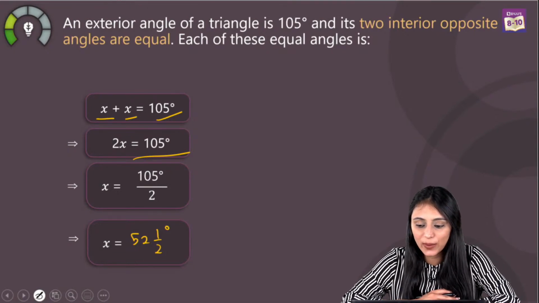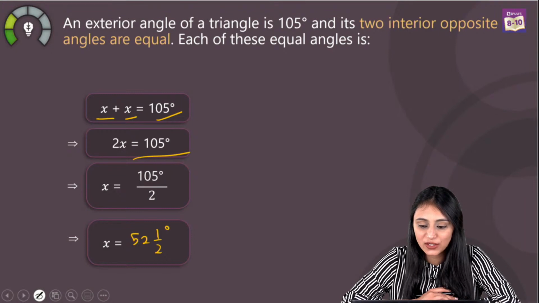Yes, Hema, absolutely. 2x is equal to 105. Shreya, B. Rajaraman, Deepak, yes. Jayashree, yes. Option B is there.